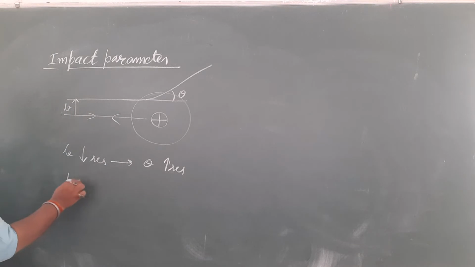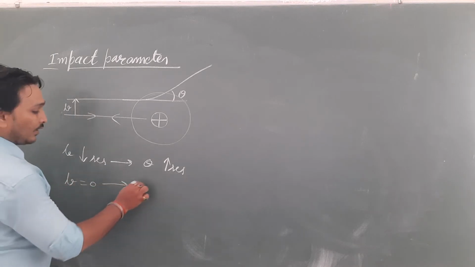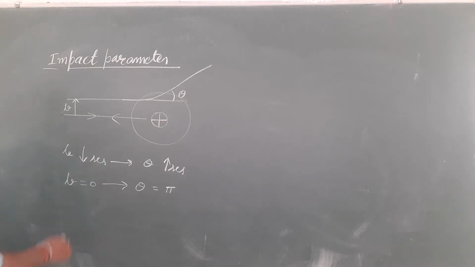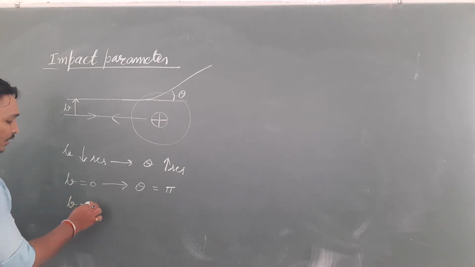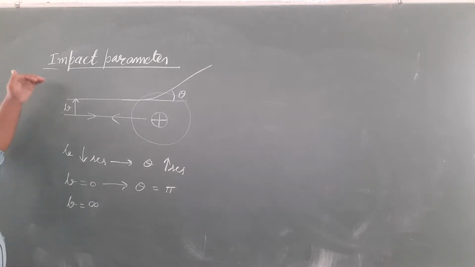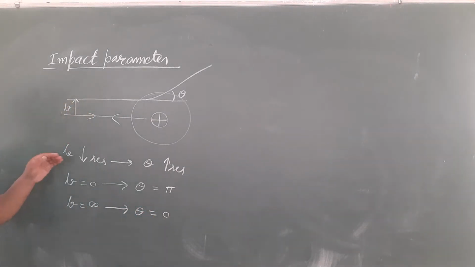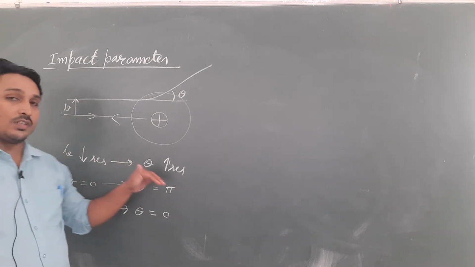Suppose that b becomes 0. In that case, theta will become pi, 180 degrees. And if b becomes infinity, very large, then theta becomes 0. So basically b and theta are inversely proportional to each other.